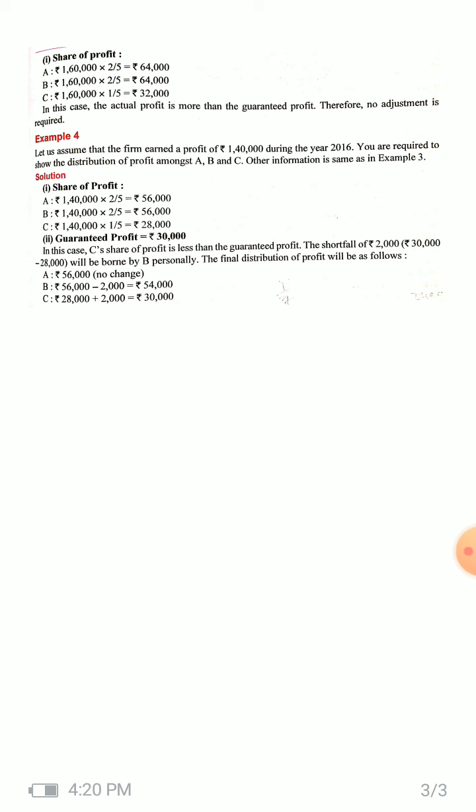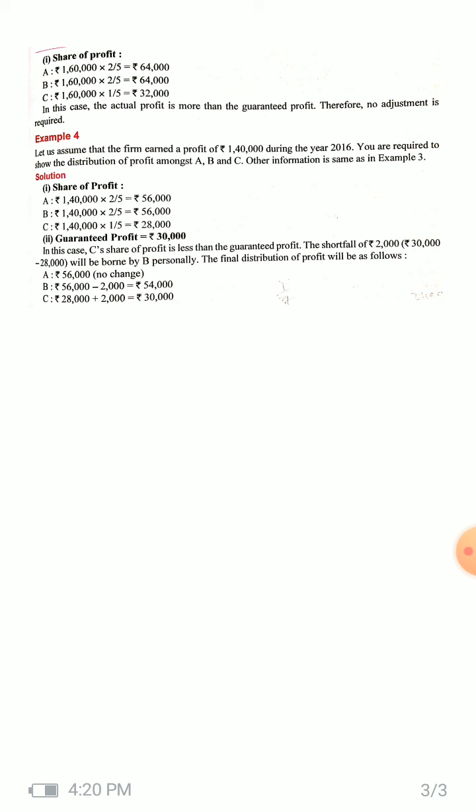Now assuming all the things of example 3, let us assume that the profit earned during the year was rupees 1,40,000. So already you know A will get rupees 56,000, B will get rupees 56,000 and C will get rupees 28,000. Now the guaranteed profit is 30,000 and the deficit is 2,000. So this 2,000 will be given by B to C.